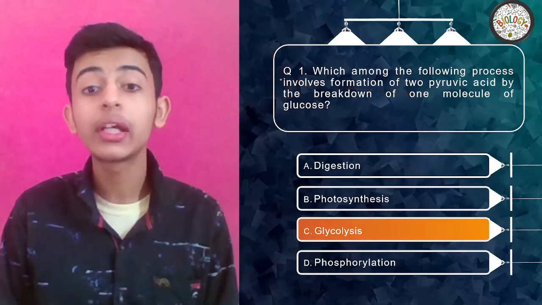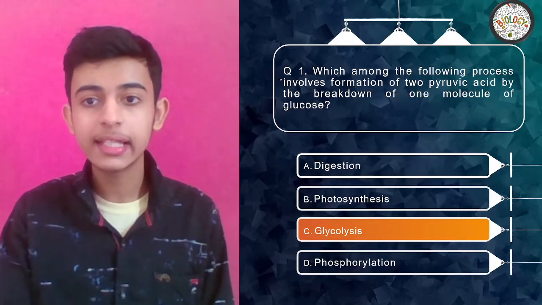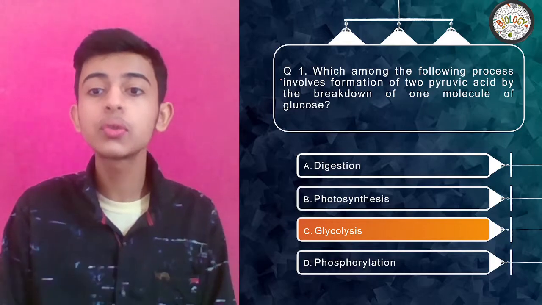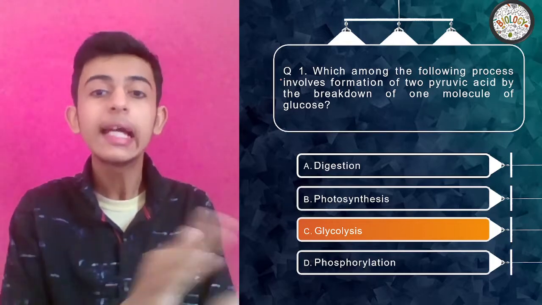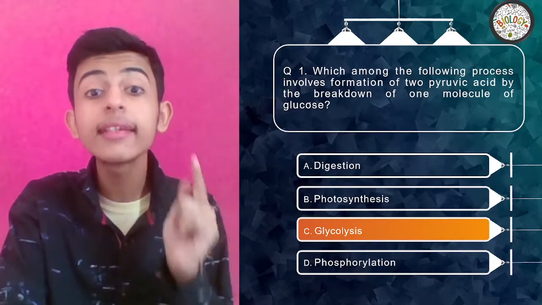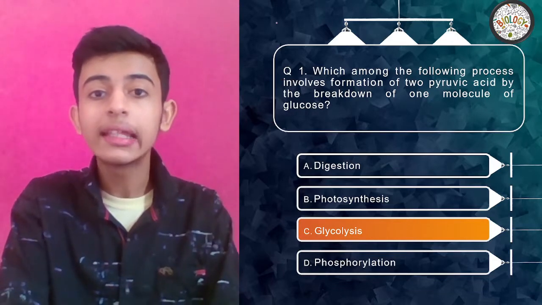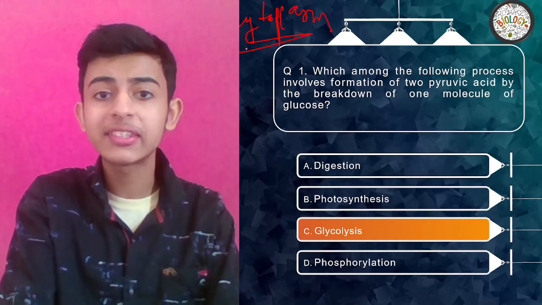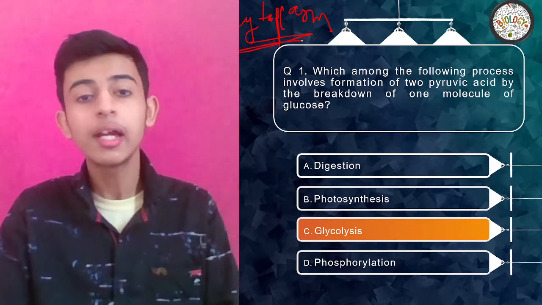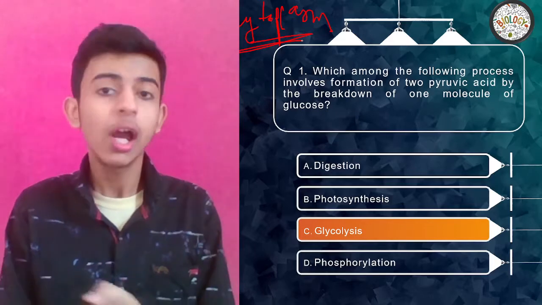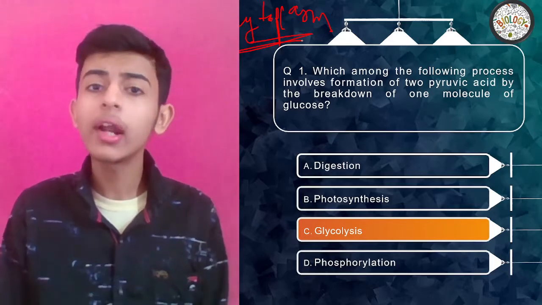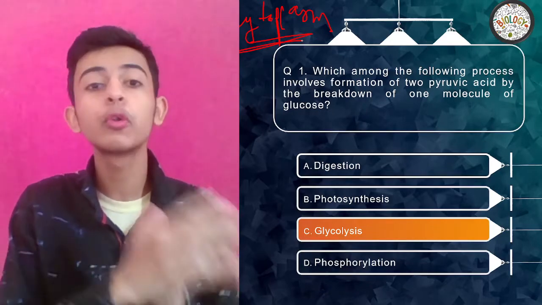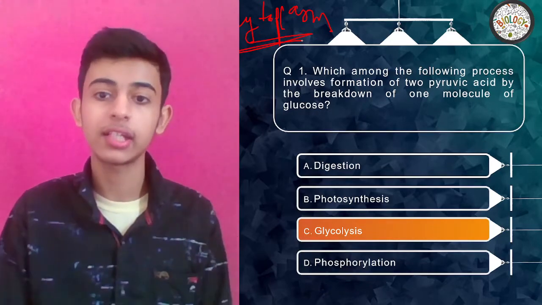Yes, your time's up. Glycolysis. Glycolysis is the process in which the glucose molecule, which is a 6-carbon molecule, breaks down into 2 pyruvic acid molecules having 3 carbon each. Clear? And this happens where? This happens in the cytoplasm. This is an MCQ, so please note it down. In the cytoplasm of the cell, and this is common to every organism, whether I talk about aerobic respiration or anaerobic. In the cytoplasm, glycolysis will take place. Glucose to pyruvate, glycolysis, compulsory in cytoplasm.